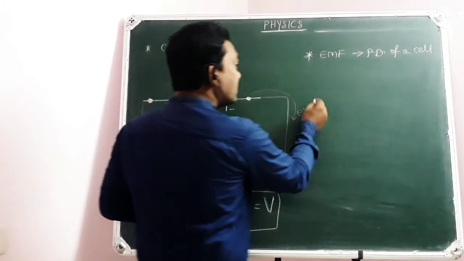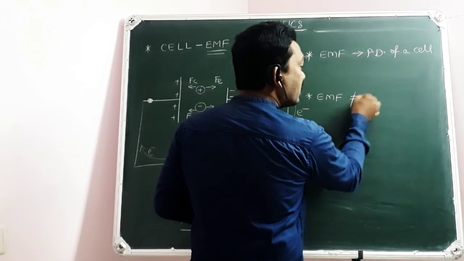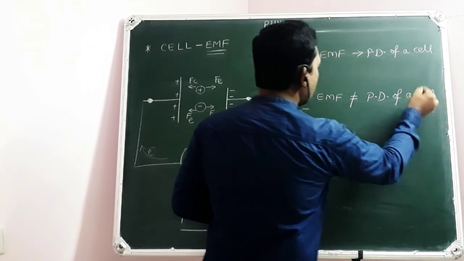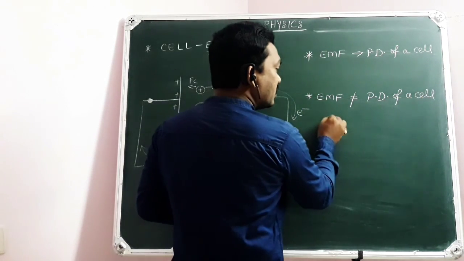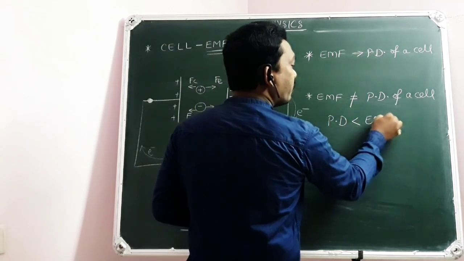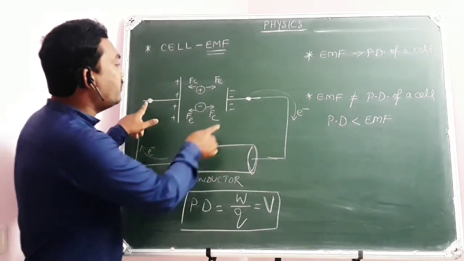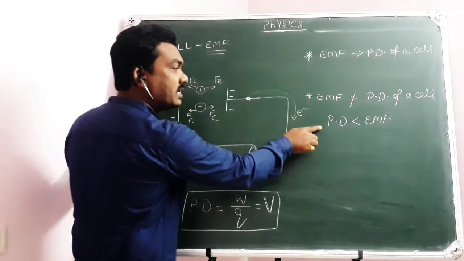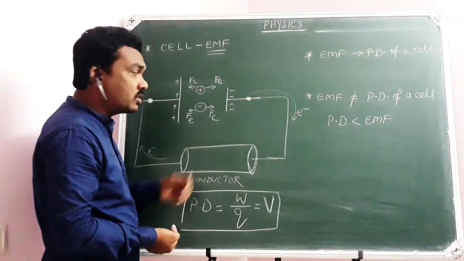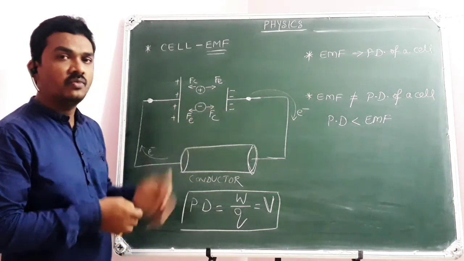Then the EMF of a cell will not be equal to the potential difference of a cell. They are not equal. In such a case, the potential difference across the terminals will be less than EMF, because some work, I mean some energy, is consumed to overcome the resistance offered by the electrolyte for the ions flow.